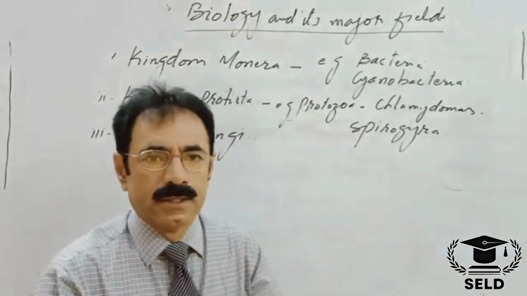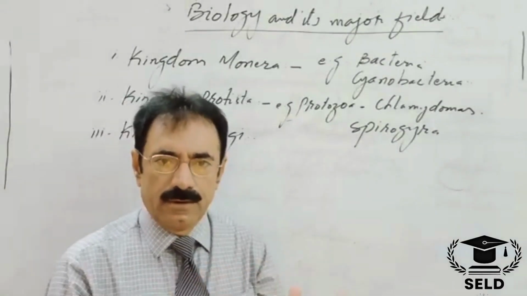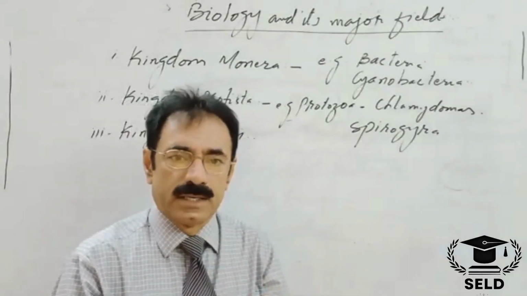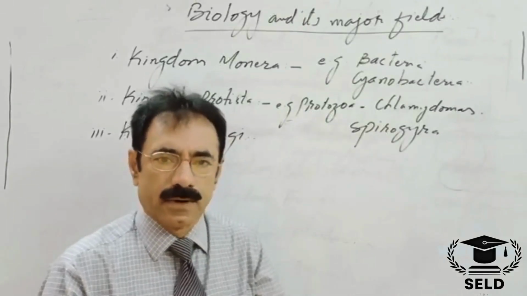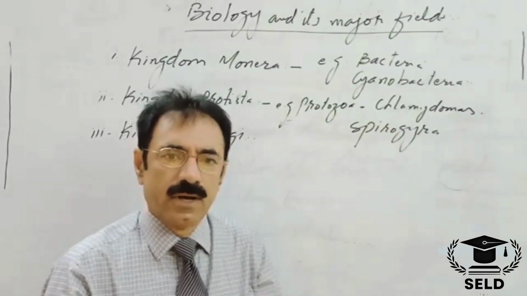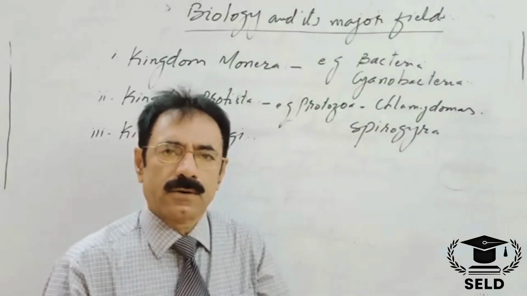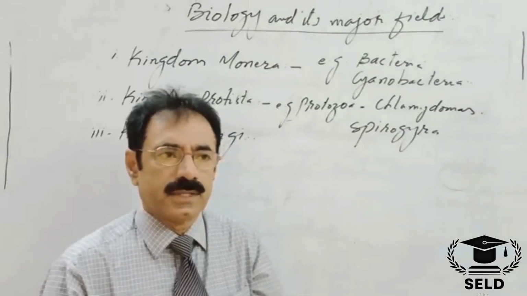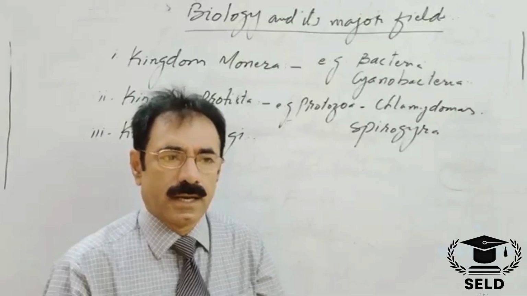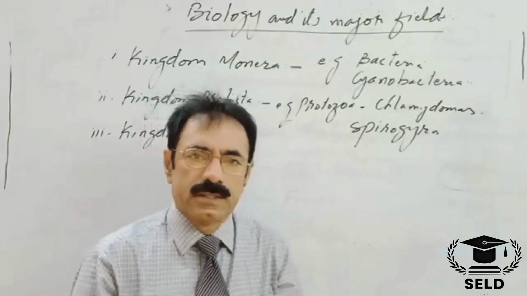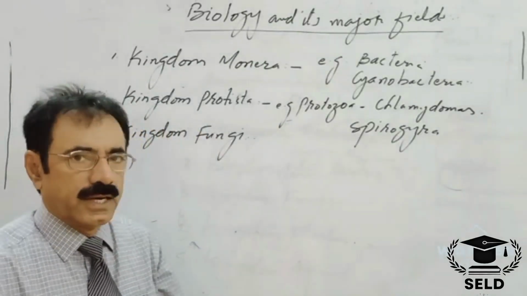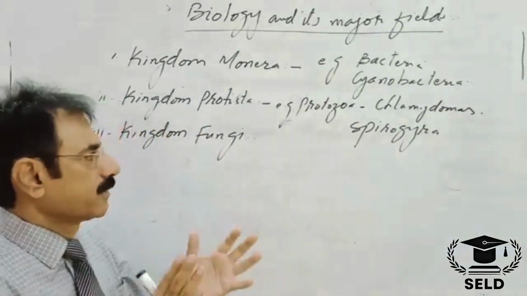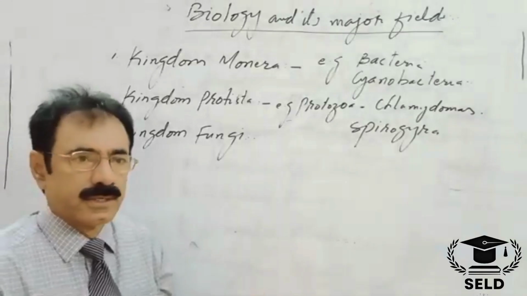Fungi are unicellular as well as multicellular, because the majority are multicellular, and they are eukaryotic, they have a cell wall, and they are heterotrophs. Heterotrophs are so called because they have no ability to synthesize food of their own, and they take prepared organic food from different sources.